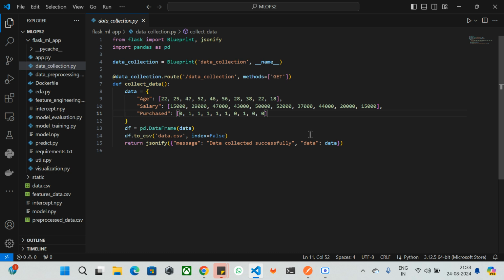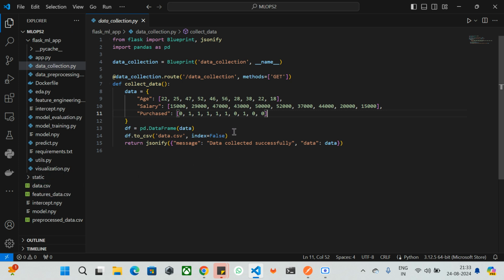I have given three hard-coded datasets here, and I'm going to create a data frame here, which is df = pd.DataFrame of the hard-coded data, and later I'm going to save the data, which is df.to_csv, so that it saves as data.csv. If you see here, it has saved already because I already ran this project, so that's why it is appearing here.